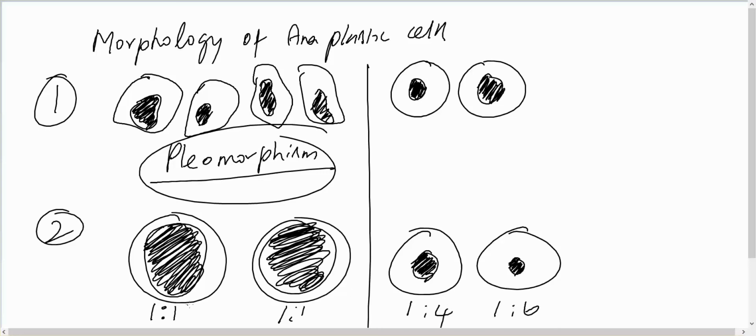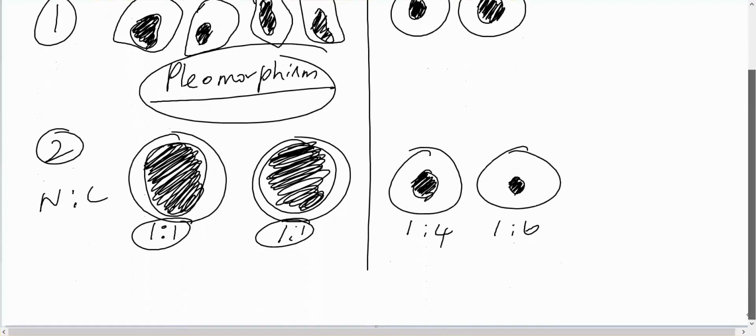But in the anaplastic cell the nucleus cytoplasmic ratio is increased, and the nucleus becomes dark and more hyperchromatic.